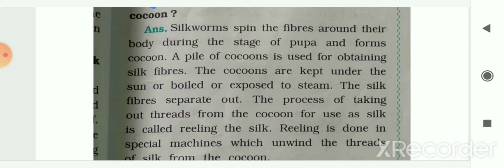So these silk fibers separate out, and the process of taking out threads from the cocoon for use as silk is called reeling of the silk. And reeling is done in special machines which unwind the threads of the silk from the cocoon. So this is how we are getting silk threads from the cocoon.